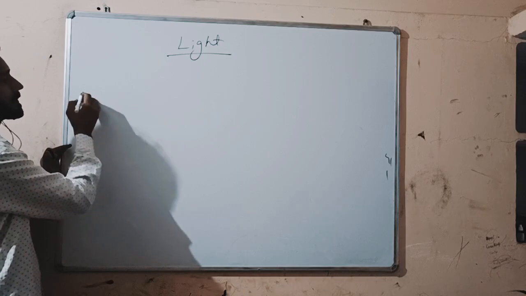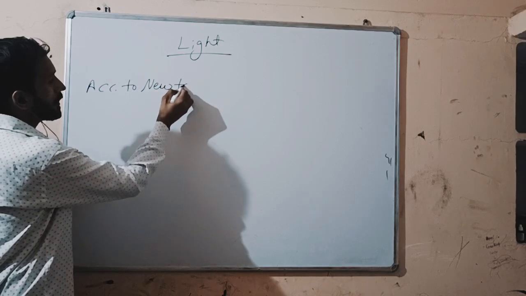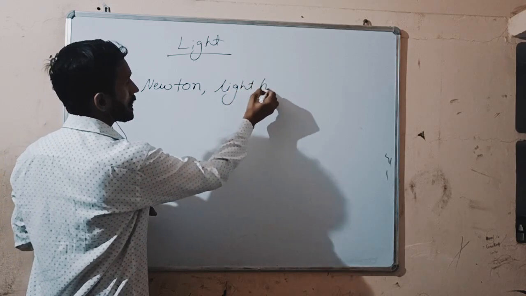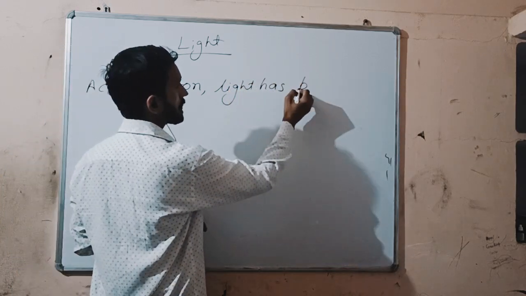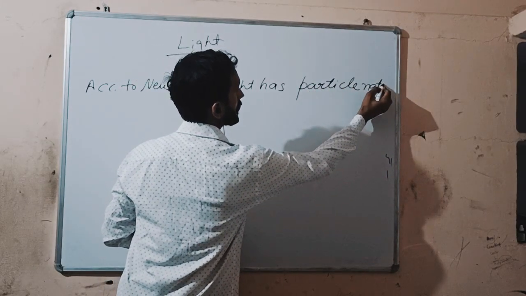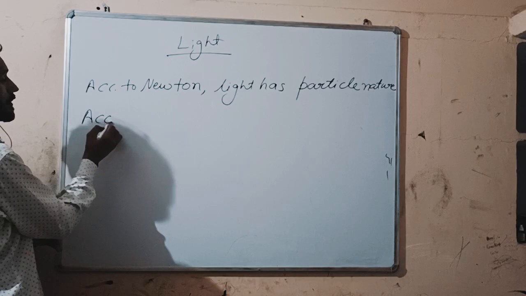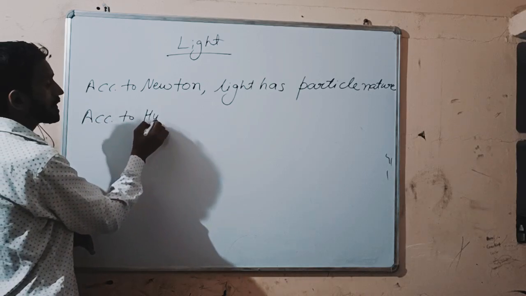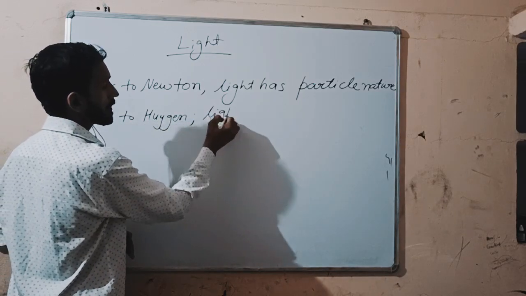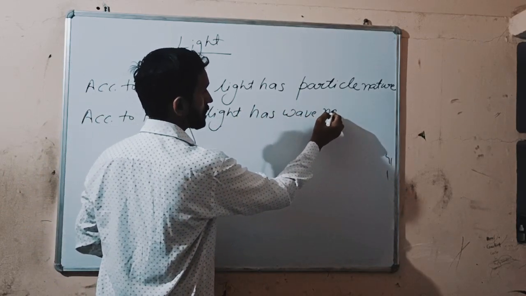First of all, according to Newton, light has particle nature, and according to Huygens, light has wave nature.